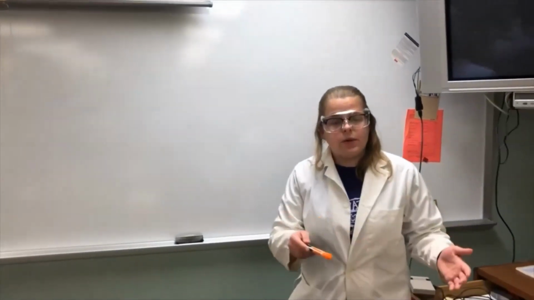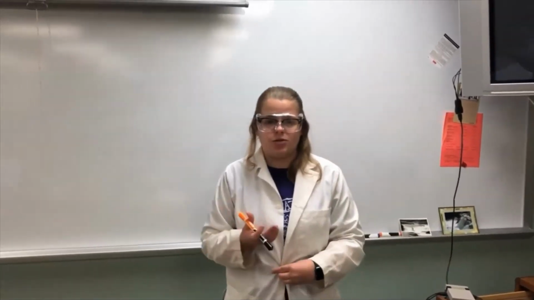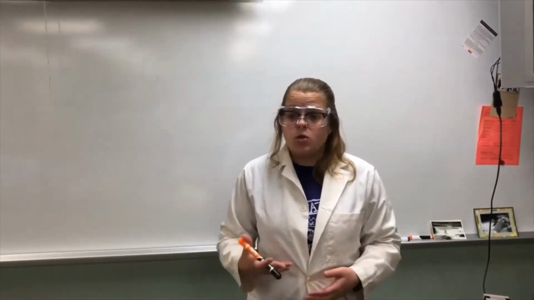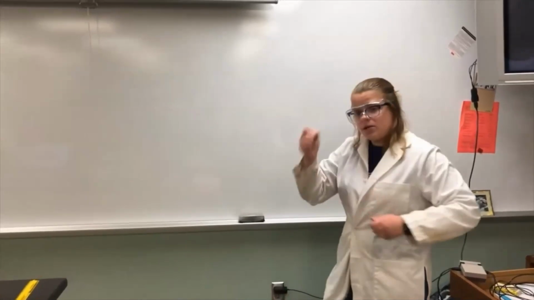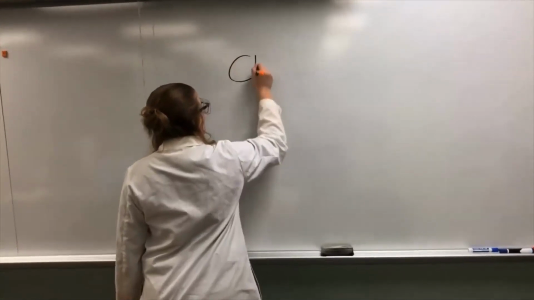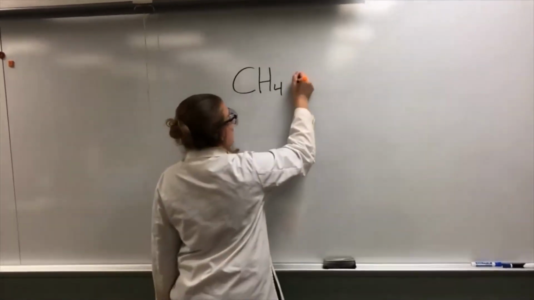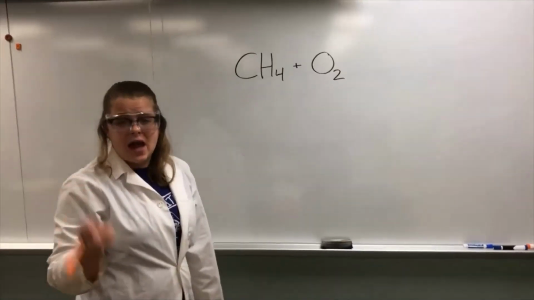Alrighty, so what we just talked about were combustion reactions, and those are when an organic molecule reacts with the air, and it's always going to produce CO2 and H2O. Usually combustion reactions involve fire or heat of some sort. Looking at the electrolysis machine again, we're going to use that one more time and see what combustion reactions look like. I'm going to take a piece of wood, and wood is an organic molecule. I'm going to react it with the air again, and again I'm going to use heat and fire as a catalyst.